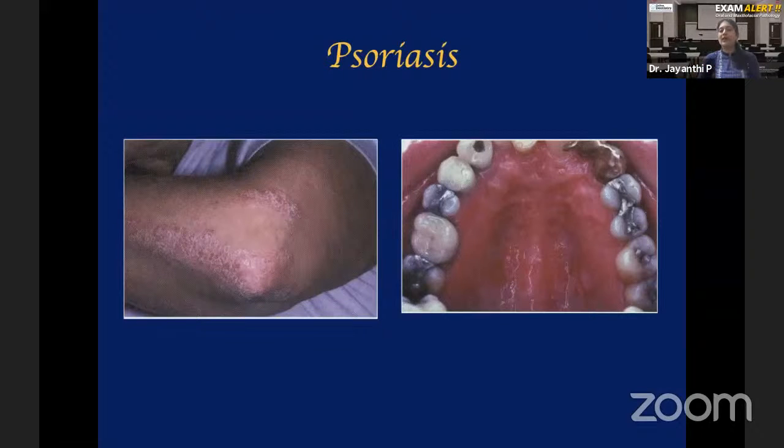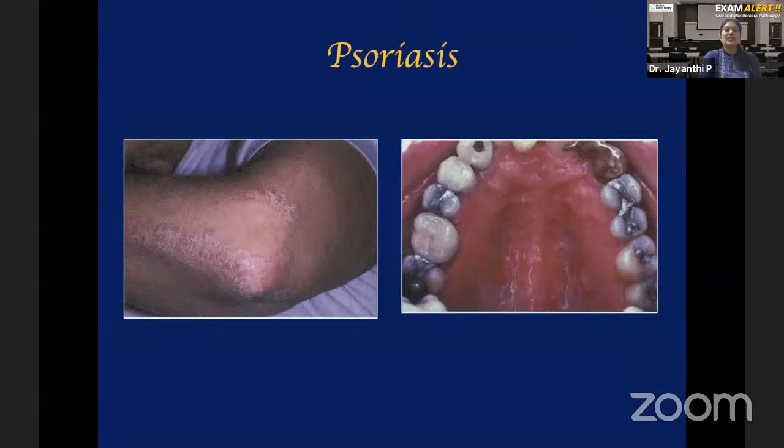That is normal. But in patients with psoriasis, the turnover becomes very high, which means for every 4 to 5 days, the turnover will happen. The epithelial turnover is more, so excessive abnormal keratin is formed. That excessive abnormal keratin is seen as white plaque or patches on the skin. Can you see that? That's a very characteristic feature of psoriasis: white patch or plaque, with a silver scale kind of appearance.